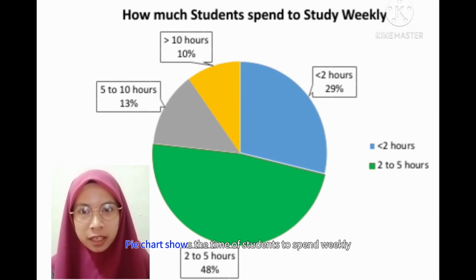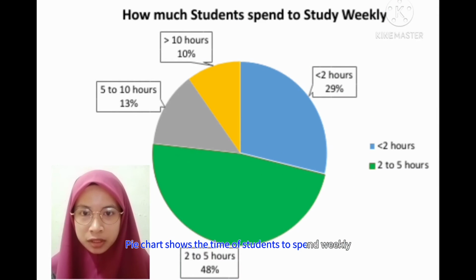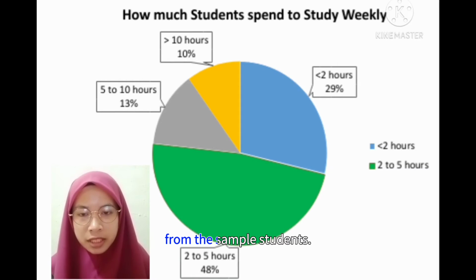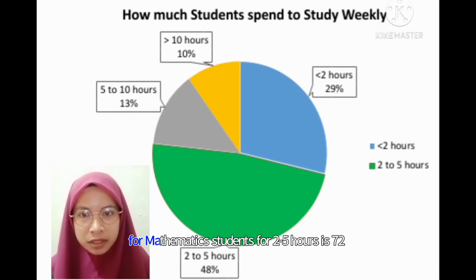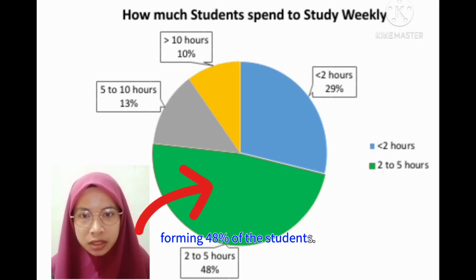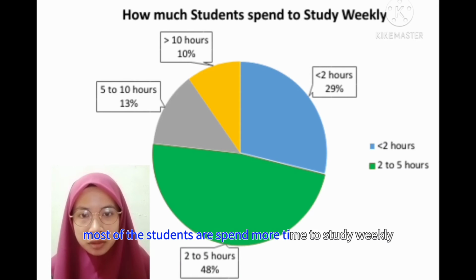This pie chart shows the time students spend studying weekly. From this pie chart, we can see that 2 to 5 hours is the major weekly study time among the sample students. The total number of mathematics students with weekly study time of 2 to 5 hours is 72, forming 48% of the students. To conclude, we can say that most of the students spend a lot of time studying weekly.